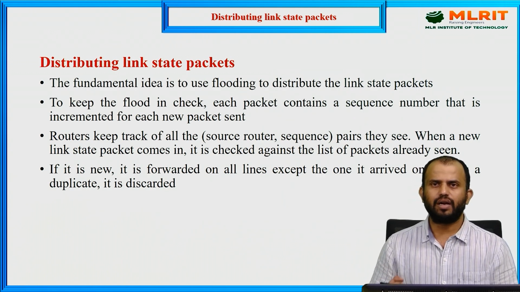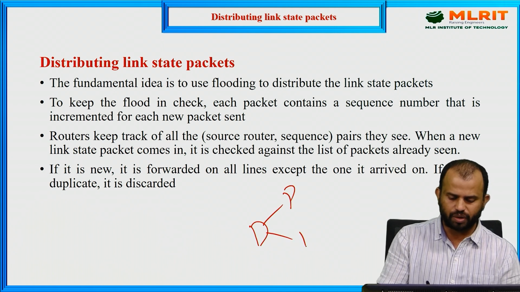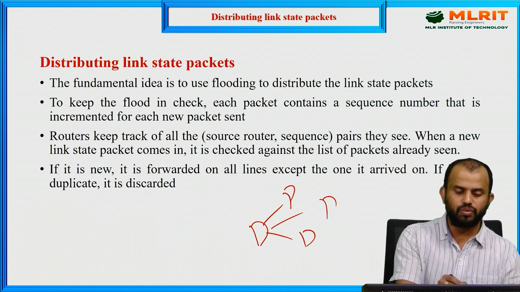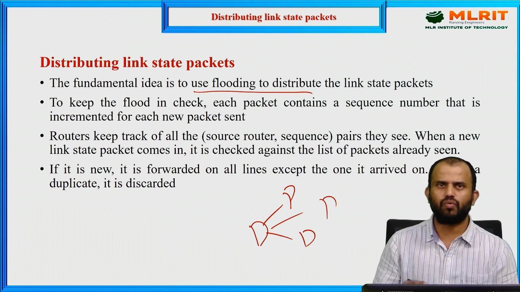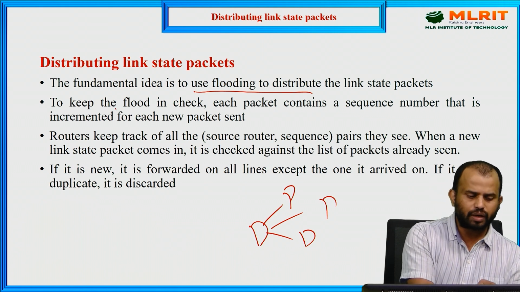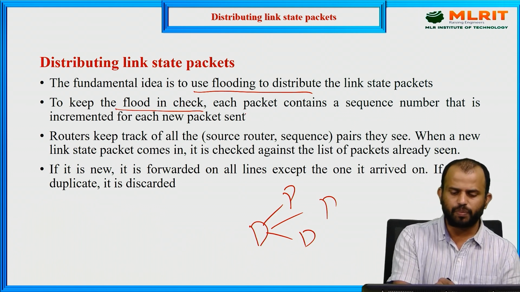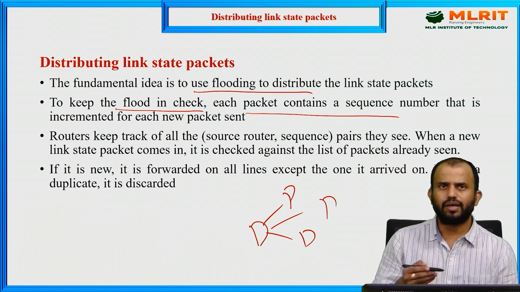While analyzing the information, we need to go for this distribution mechanism. What is meant by distribution of link state? Distribute in the sense we need to share the information to n number of routers present in the network. So here this will use a flooding mechanism to distribute the link state packets. At a time we go for checking the information. Every time we need to look at the flood, and each and every packet has to be transmitted with a sequence number, or else an incremented number in the new packet.